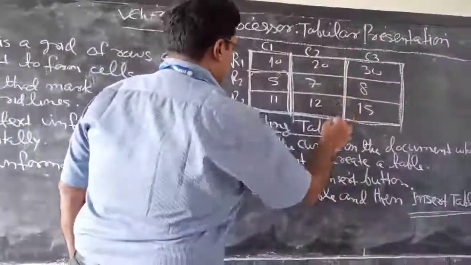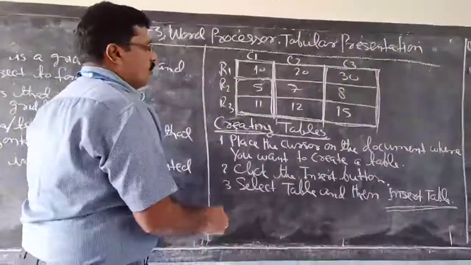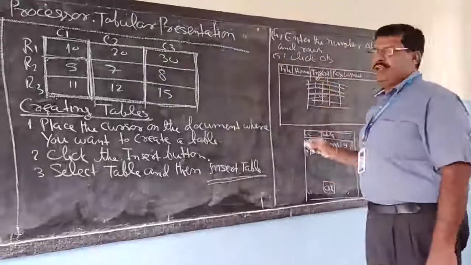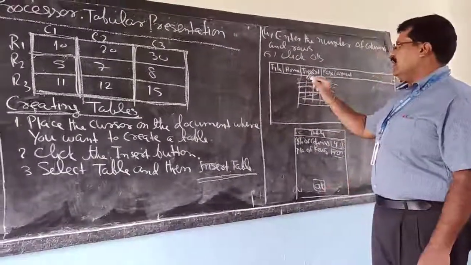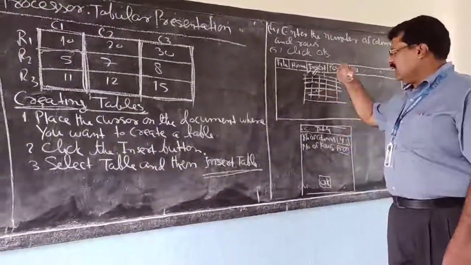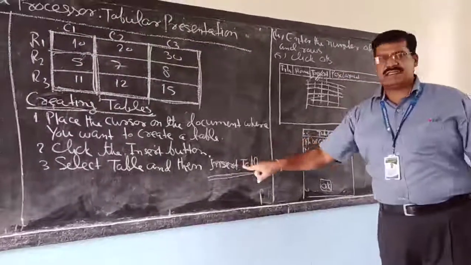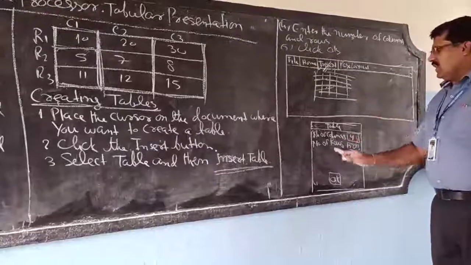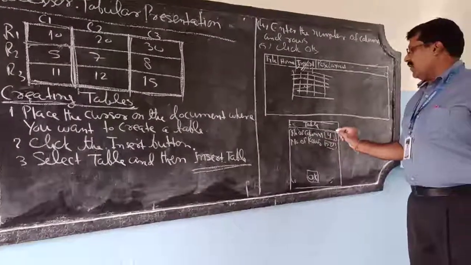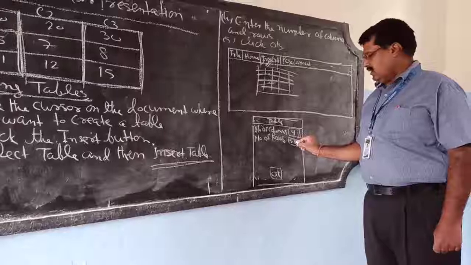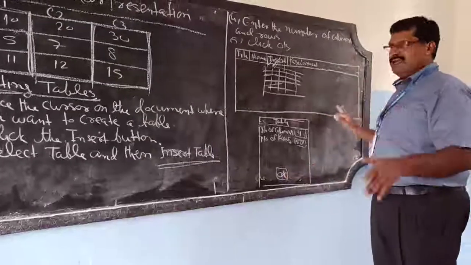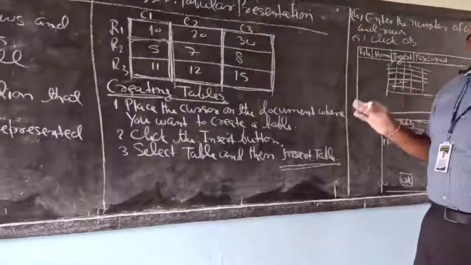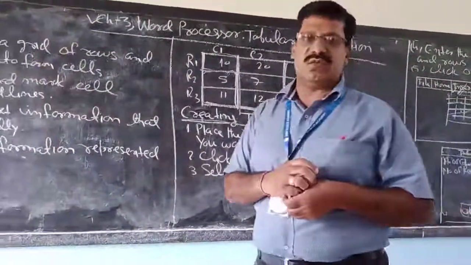This is a table. How to create a table? You first bring the cursor in your document where you want to insert the table. Then click on the Insert button. Click on Table. There will be the option Insert Table. Click on Insert Table. One box will come. There you give the number of columns and number of rows, however many you want, and then click OK. An empty table is created, and you fill the data, save it and close it. So this way you can create a table in MS Word.